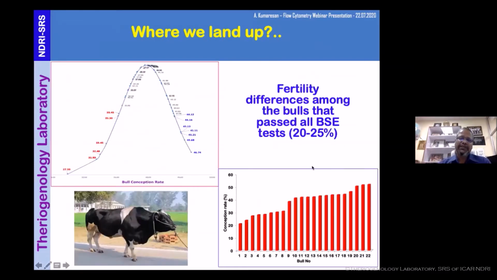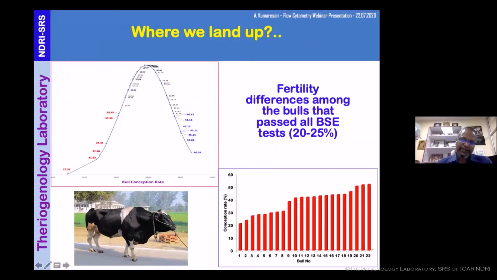And ultimately, because of this, where do we end up? I have given 2 situations here. The right side bottom figure is from our own farm. I am talking about NDRI, Karnal, an organized farm, where we had 22 bulls. See, the conception rate ranges from 20 to 45 or 50.